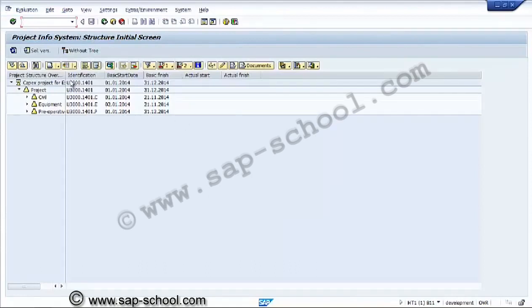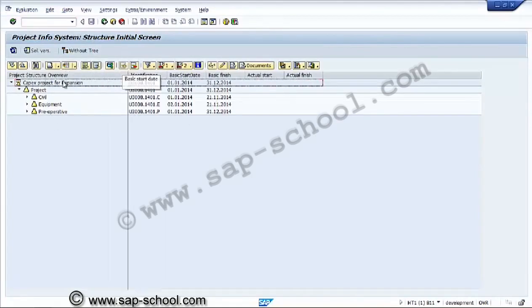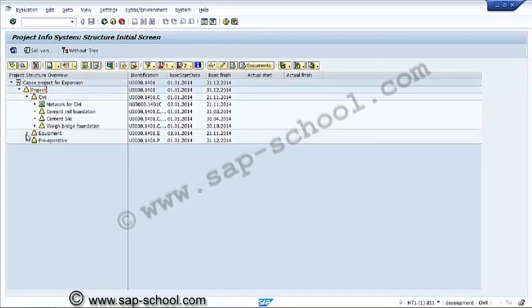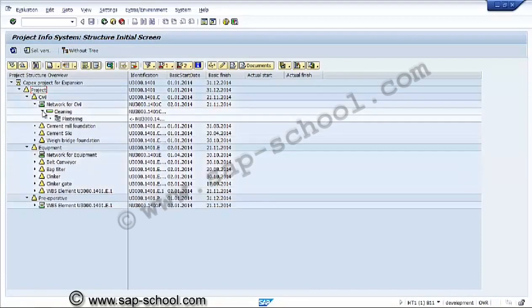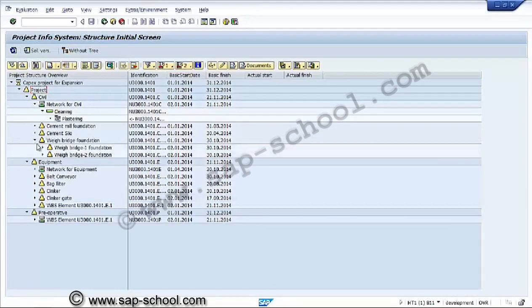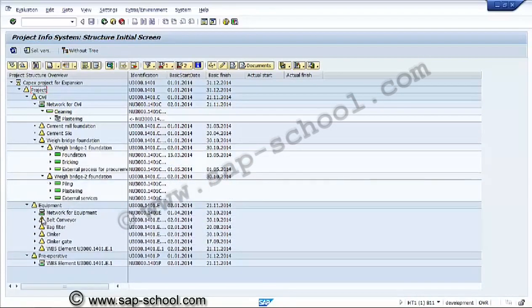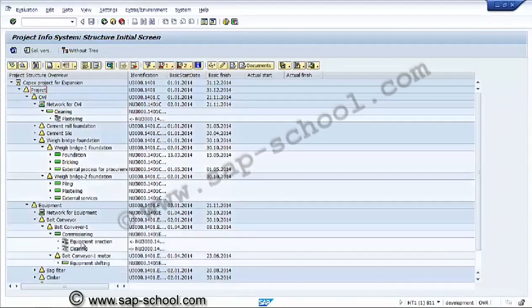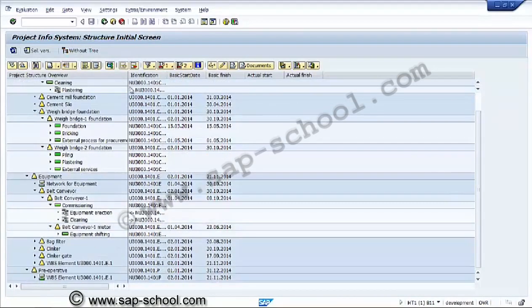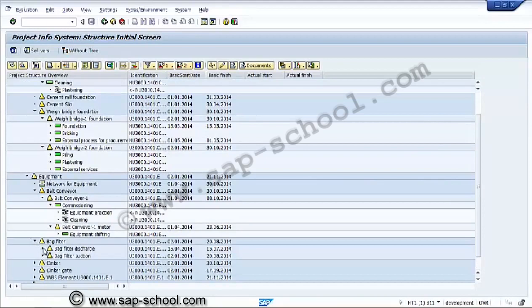We can see the output of this report. This is the project definition, this is the first level WBS element, the second level WBS element, civil, and these are the lower level WBS elements. This is a network with the relationship, and here these are the WBS elements with the assigned activities. So this information we can get from the project overview.